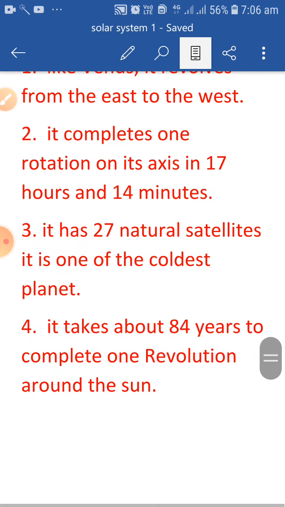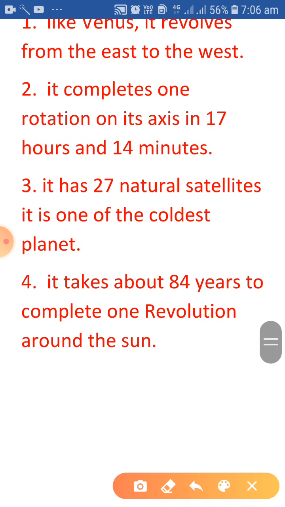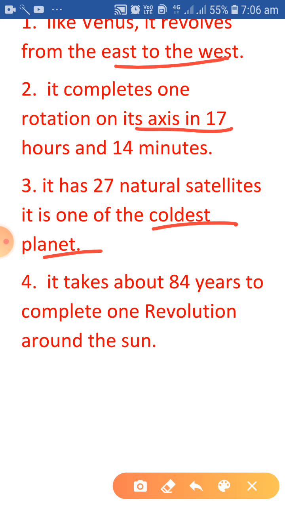It completes one rotation on its axis in 17 hours and 14 minutes. It has 27 natural satellites. It is one of the coldest planets of our solar system. It takes about 84 years to complete one revolution around the sun.